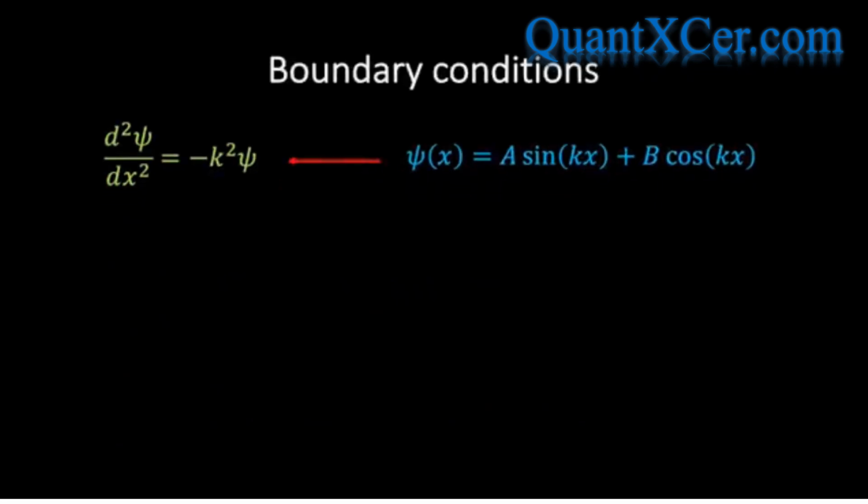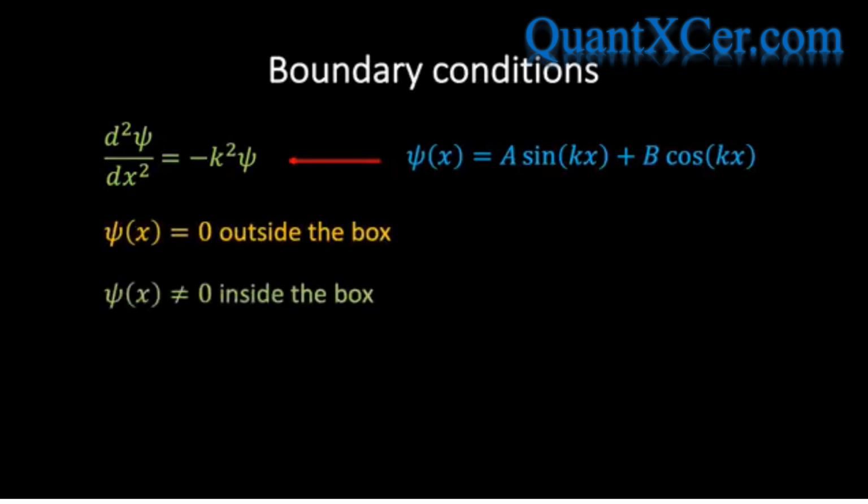We can fix the constants A and B by considering the boundary conditions of the problem. In the case of the infinite square well potential, we know that psi of x equals 0 outside the box, and we also know that psi of x is not equal to 0 inside the box. In order to meaningfully interpret the wave function as a probability density function, we require that the wave function is continuous. In other words, we require that the function changes smoothly from where it's 0 to where it's non-zero. Therefore, continuity of the wave function at the edges of the box requires that psi of 0 equals psi of a equals 0. So what does this tell us about A and B?